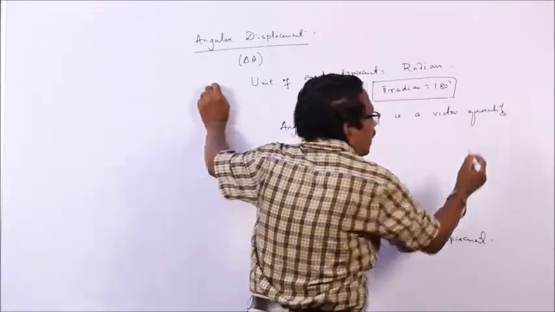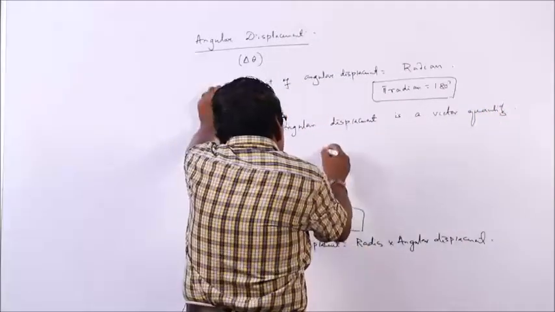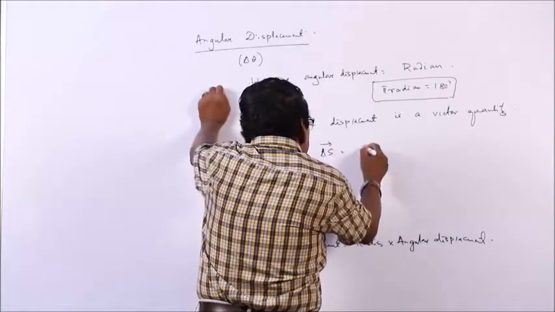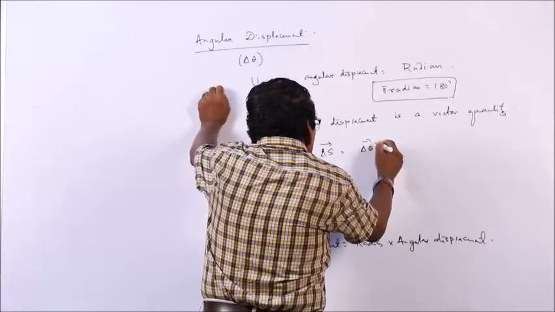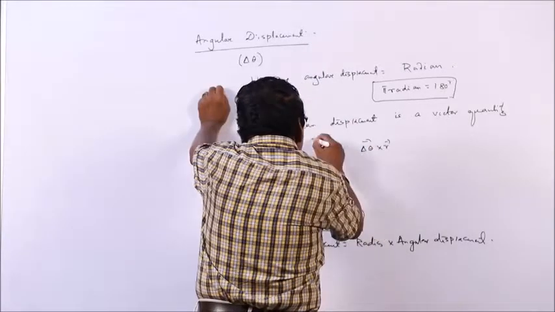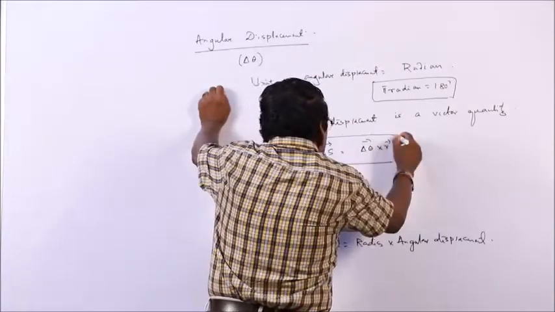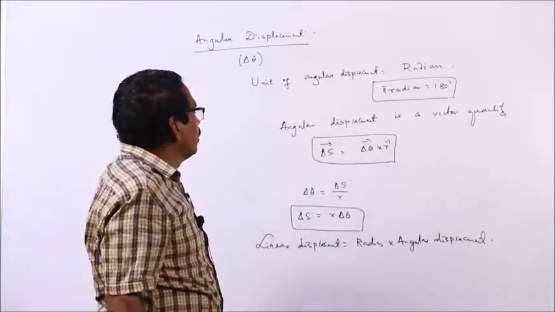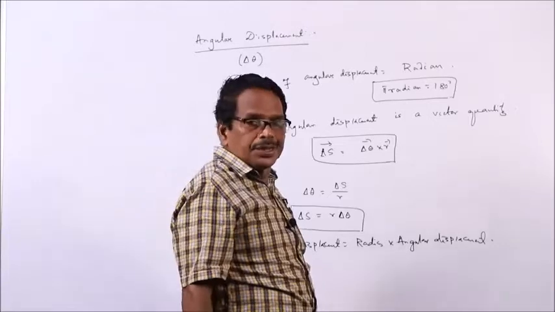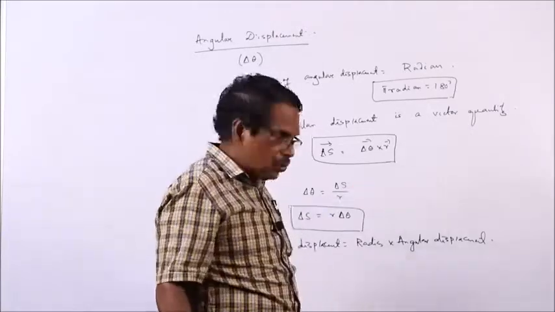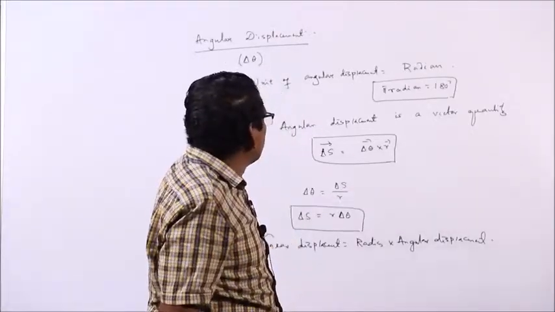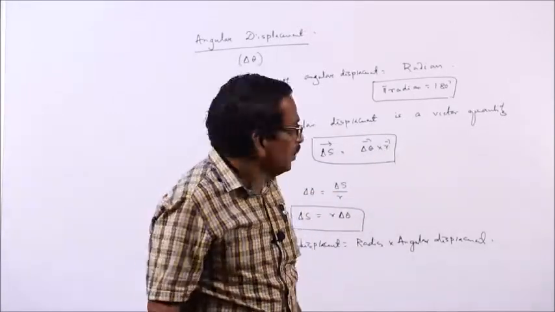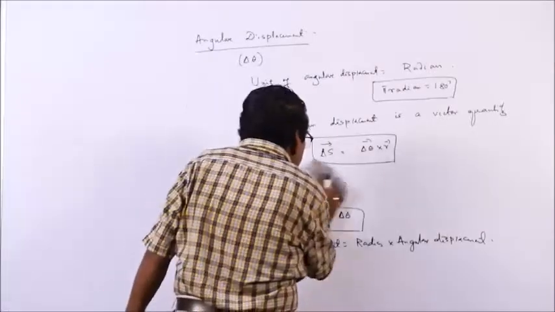Then how is it represented by a vector? The vectorial representation is like this: delta s is equal to delta theta cross r. Linear displacement is given by the cross product of angular displacement and radius, delta theta cross r. So angular displacement is a vector quantity, and it is given by delta s is delta theta cross r. So, this is about angular displacement.